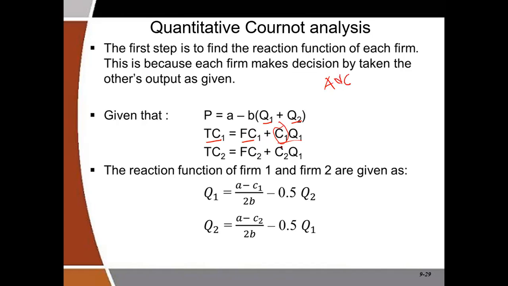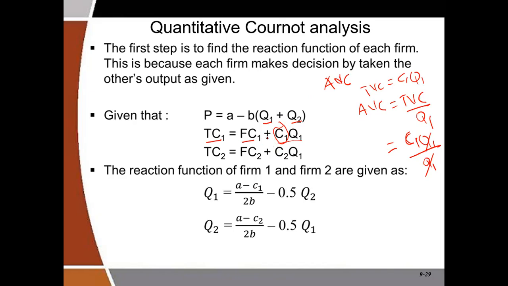The C1 here represents the average variable cost because the total variable cost is C1Q1. So if you want to look at average variable cost, it will be total variable cost divided by the quantity, which will give us C1Q1 over Q1. When Q1 and Q1 cancel, the average variable cost is C1. So note that the C1 in the formula represents the average variable cost.